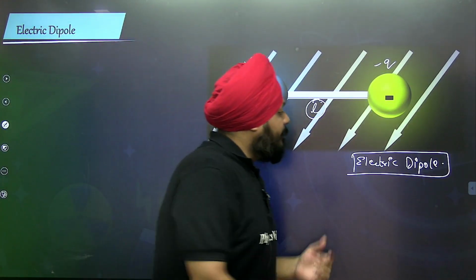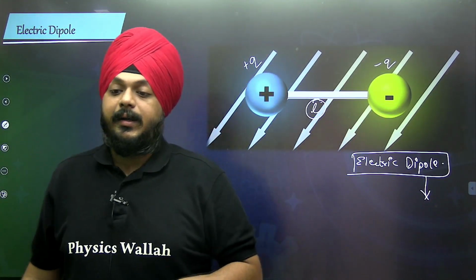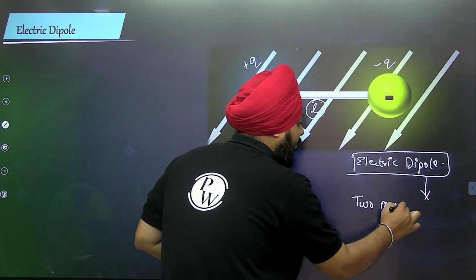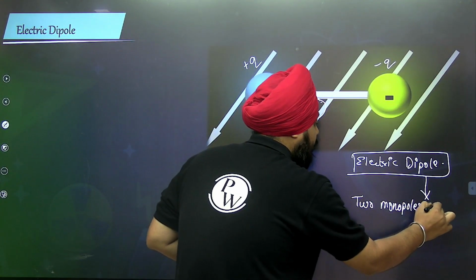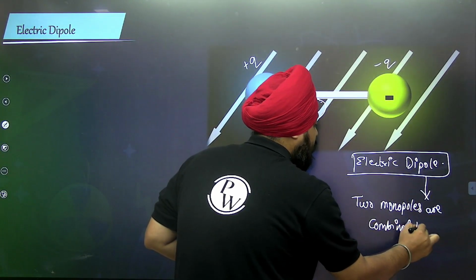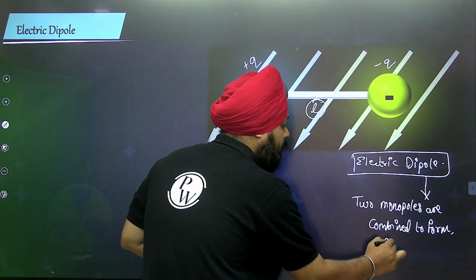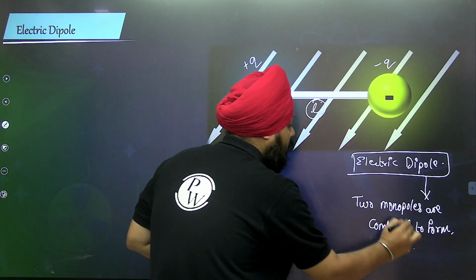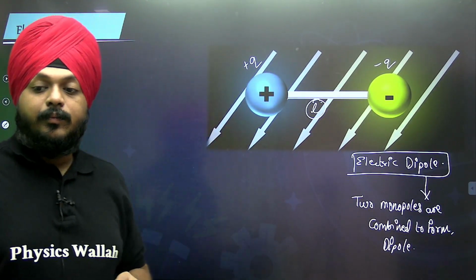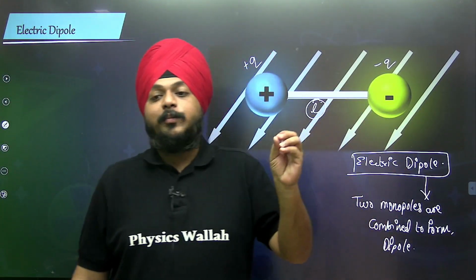The name itself states that two monopoles are combined to form a dipole. Now, how is the electric field because of this dipole calculated?